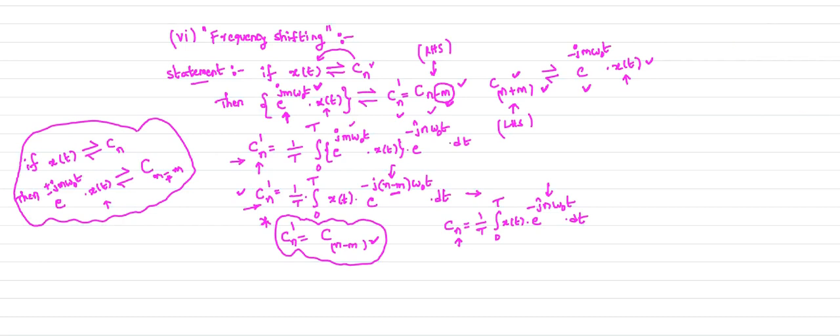Next, when it comes to the differentiation in time property, this is your seventh property. So we need to differentiate the signal with respect to time. Differentiation in time property. So what is the statement? Later we will prove the statement. This statement is like this.